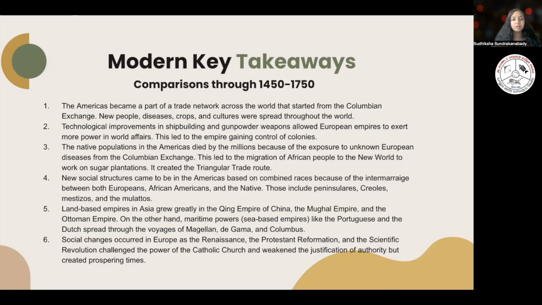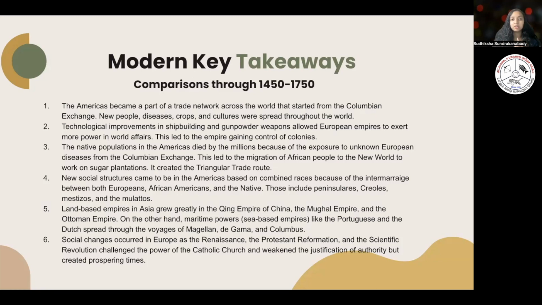And then lastly, we had social changes, which occurred in Europe as the Renaissance, the Protestant Reformation, and the Scientific Revolution, which challenged the authority of the Catholic Church and weakened the justification of authority. But it also created prospering times. Because of these social changes, many people started to rethink the way they thought of normal things.